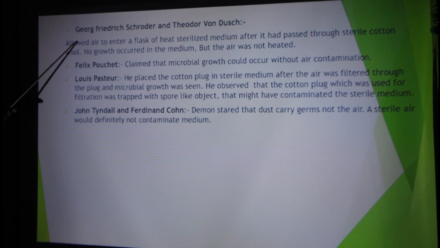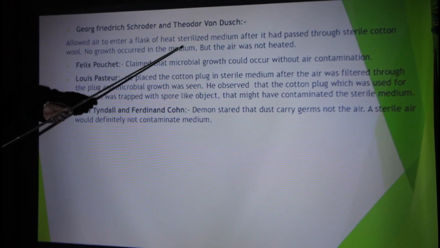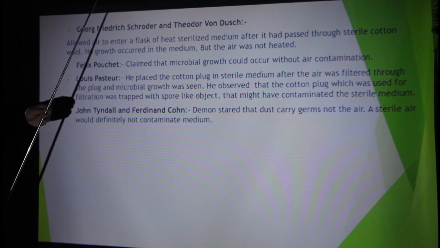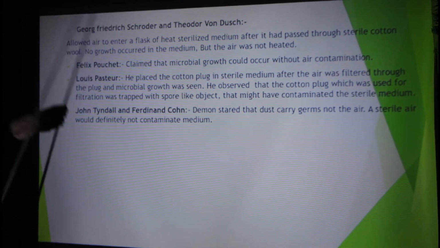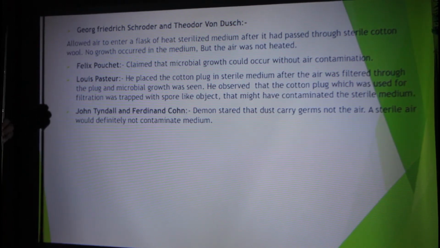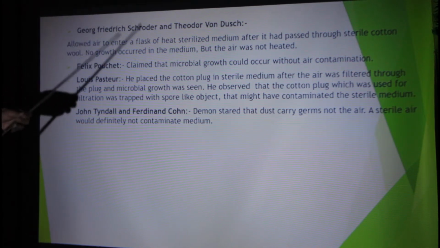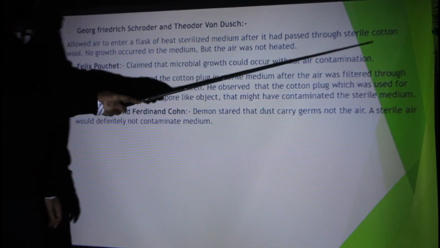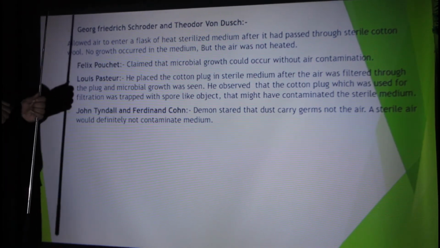They allowed the air to enter the flask, and the medium inside the flask was already heat sterilized. But this time they did not use the red hot tube to heat the air. Instead, they used cotton wool to close the flask.